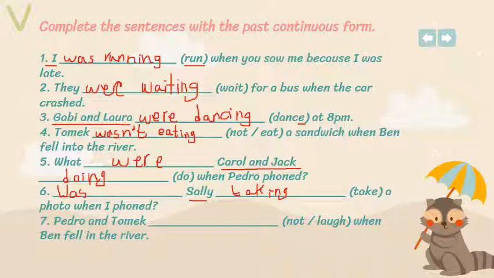Number 7. Pedro and Tomek not laugh when Ben fell in the river. Okay. Pedro and Tomek, plural, were. And I have not, it means the negative, so I have to say were not. The verb with ing, were not laughing. Here it ends with an H, so I directly add ing. Okay? So that's it.